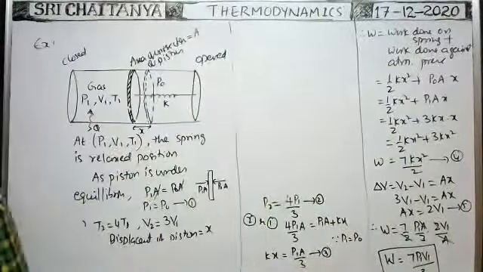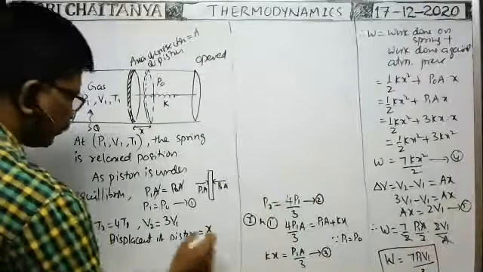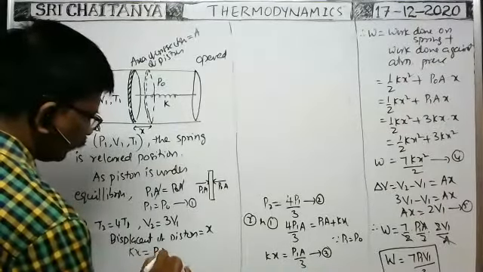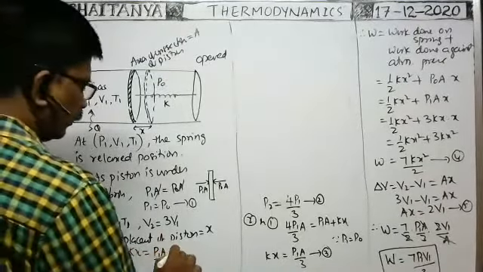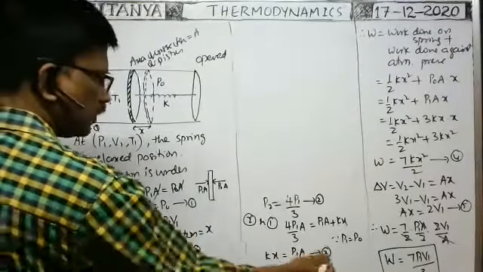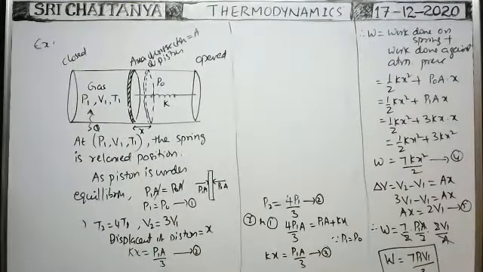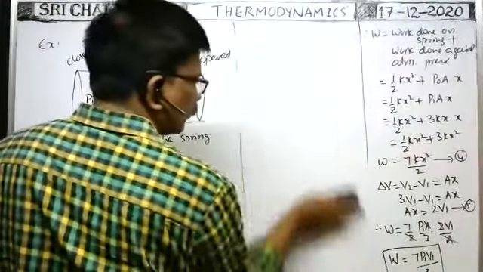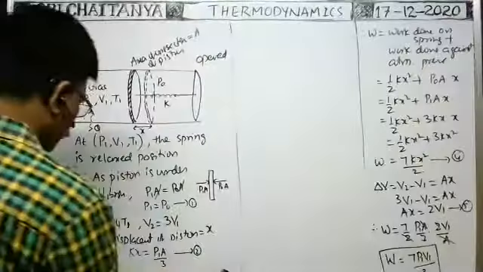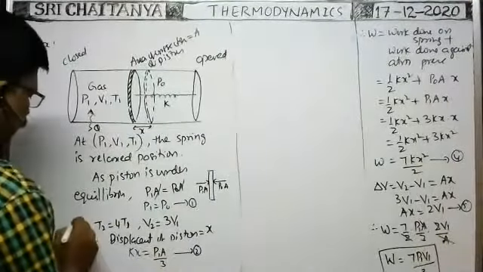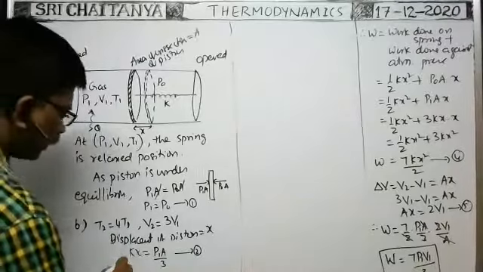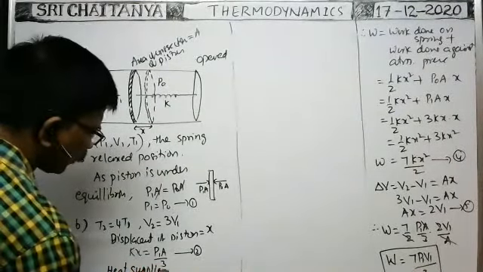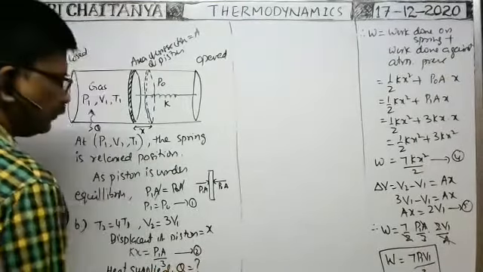Of course, in this case this is the same. This does not change because it is the same problem. So Kx is equal to P1A by 3. That is constant. This is the second one. The same equation I use. So in this, we have to calculate the heat energy supplied. Heat supplied in this process, Q is equal to question mark.